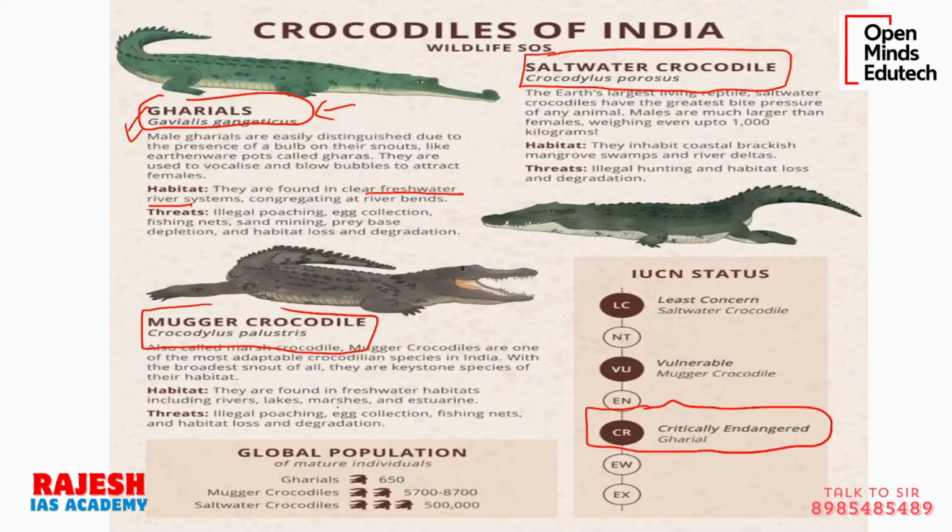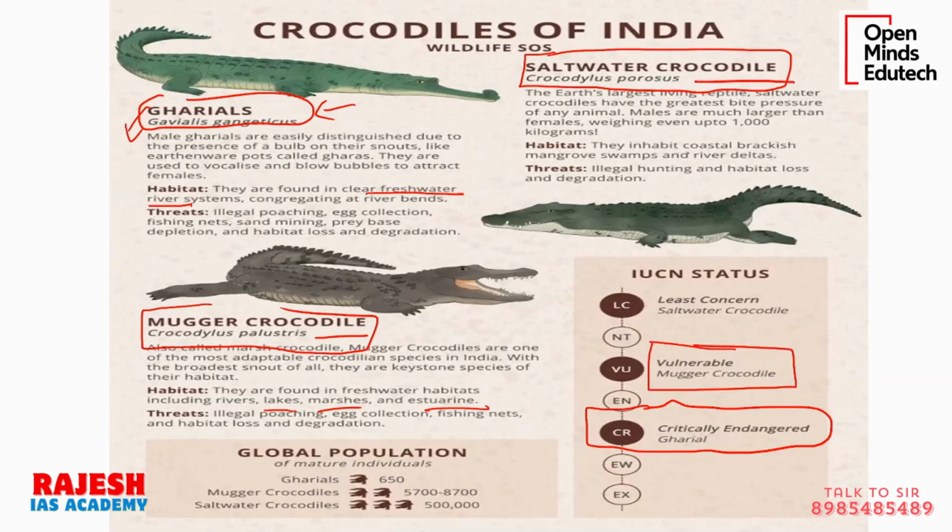Then there is the Magar crocodile. It can live in more areas than Gharial. Gharial can only live in freshwater rivers, but Magar can live in various areas like freshwater rivers, lakes, marshes, estuaries. Estuary means the area of mixing of river with the sea. So Magar crocodile is vulnerable, not as dangerous as critically endangered. Why? Because it is living in larger areas. The numbers are good.